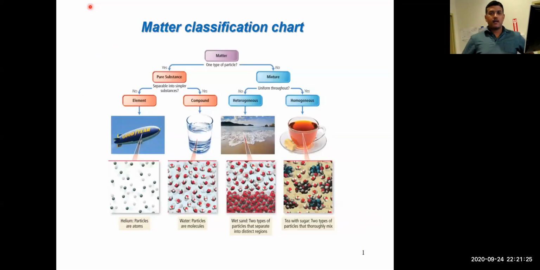Hi, this is part 5 of chapter 1 lecture. In this part of the lecture, we are going to discuss how to classify matter into different categories.